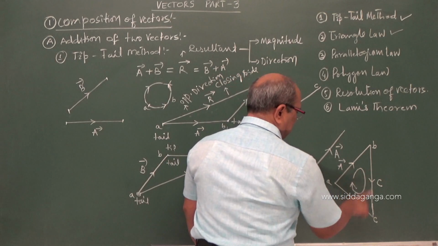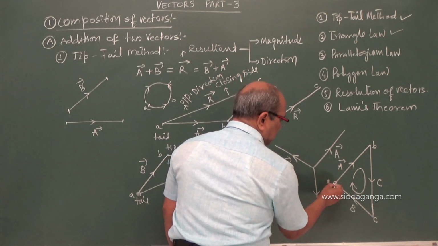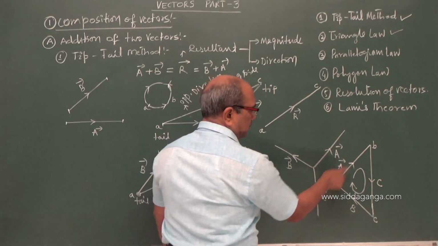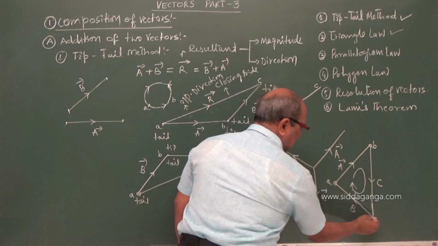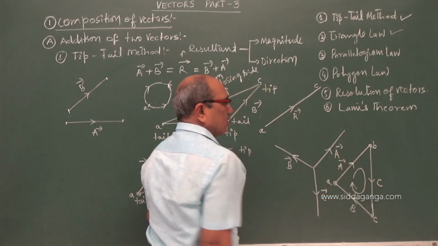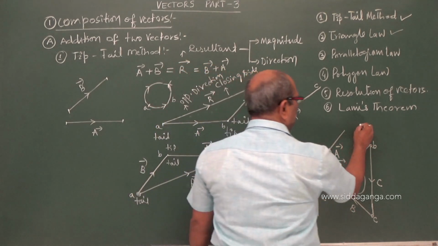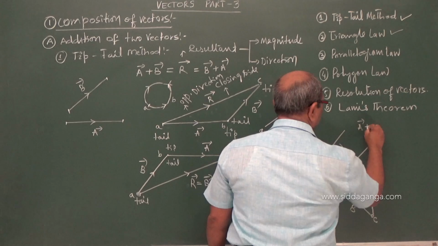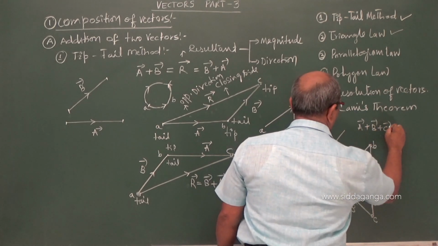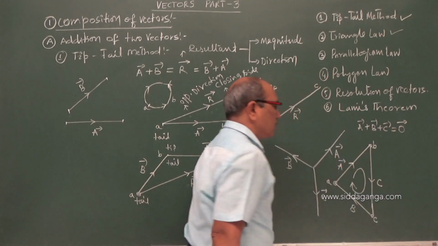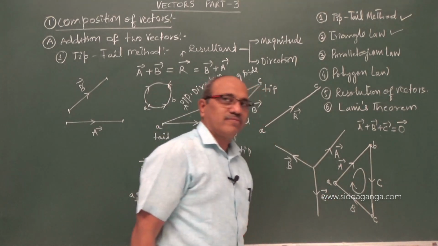Now I say, where we started from the point A, we reach the point B, come back to C and reach A. That means it becomes a null vector. Vector A plus B plus C becomes the zero vector when it is in this order.